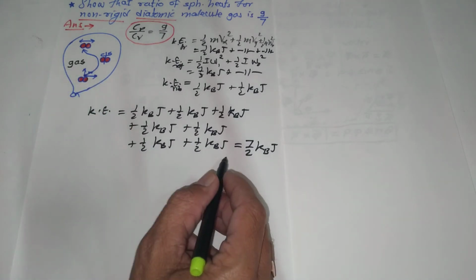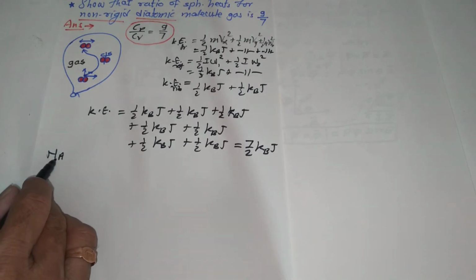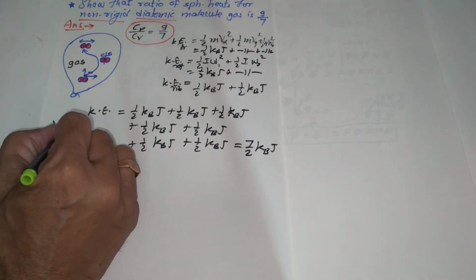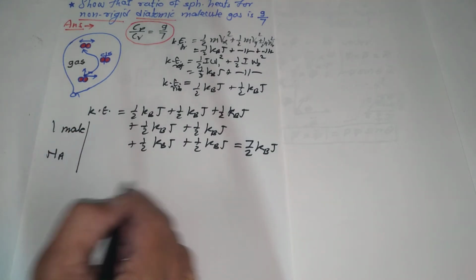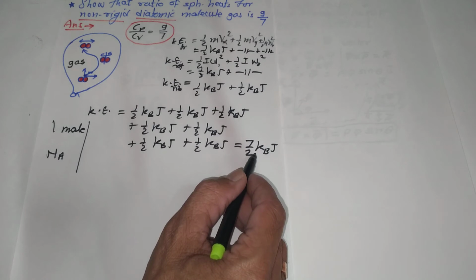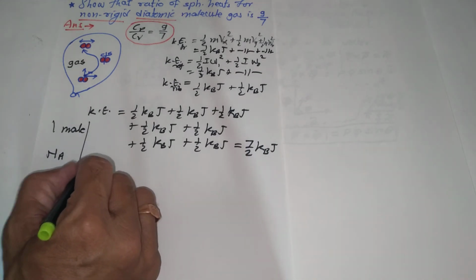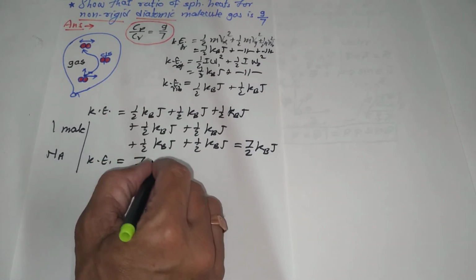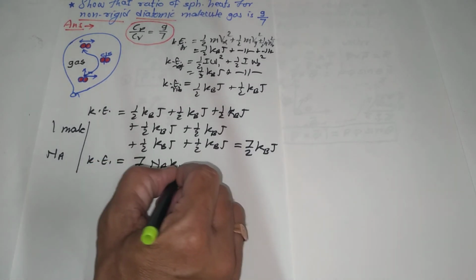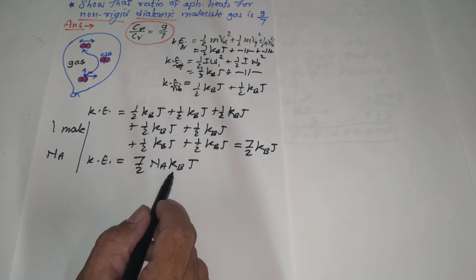If the gas consists of Na molecules, where Na is Avogadro's number, and we are considering only 1 mole of gas, then this is the energy of a single molecule, and Na is the number of molecules. Therefore the total energy of all Na molecules is equal to 7 by 2 Na kB T, where Na is Avogadro's number and kB is Boltzmann's constant.